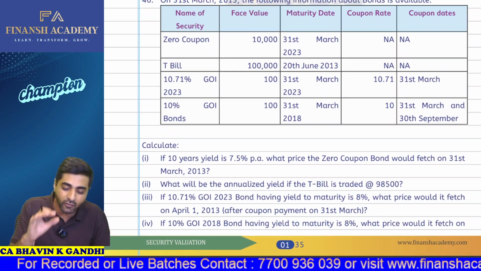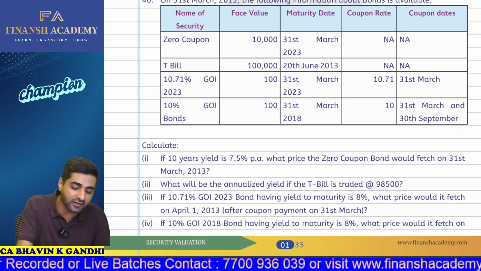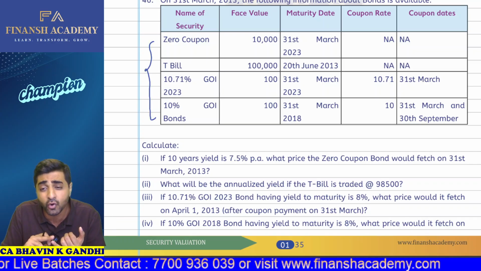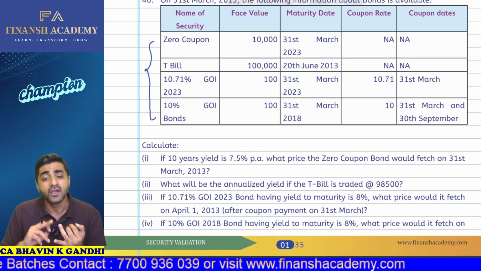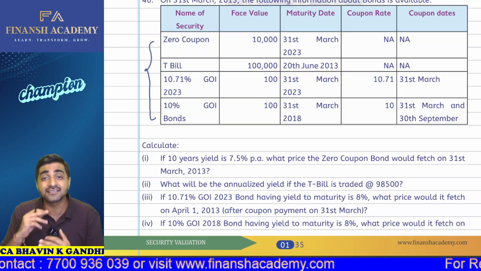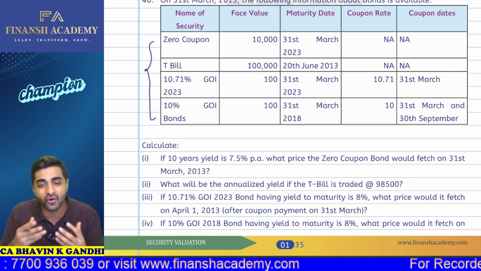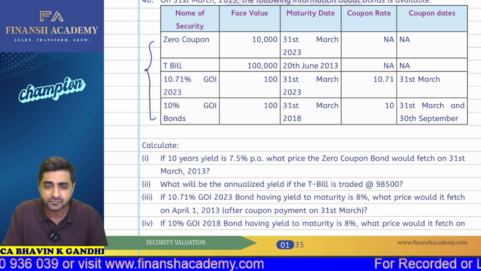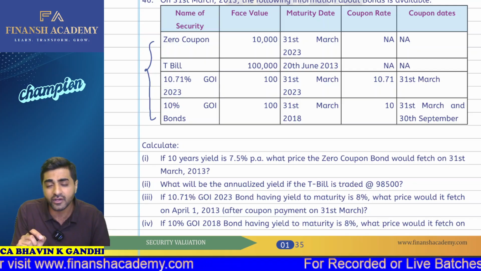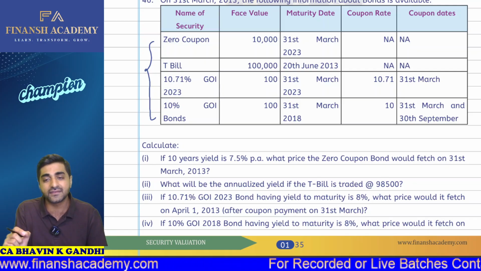Basically, why I'm revising this question is because these are different types of bonds. Here there is a zero coupon bond which is getting covered. Also there are annual coupon bonds, and then there are semi-annual coupon bonds as well. So all these things are getting covered here, so it is a good question to revise. We have a zero coupon bond which is maturing on 31st March 23.